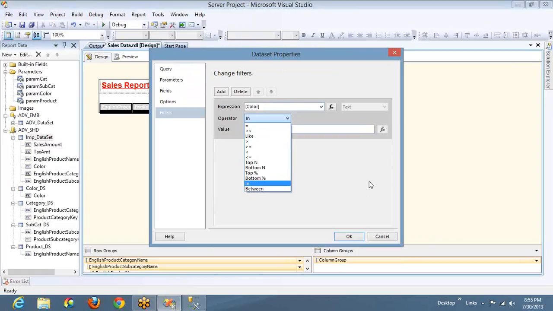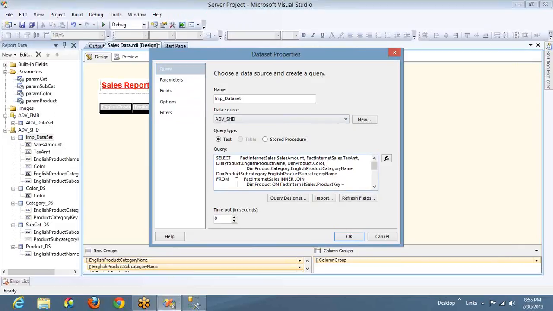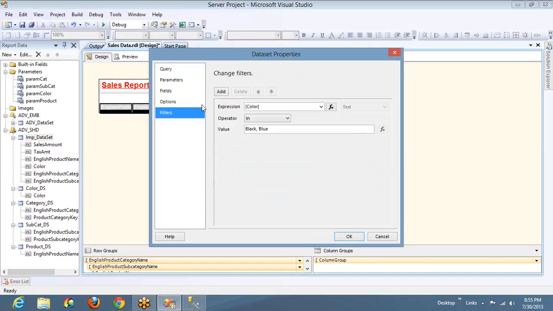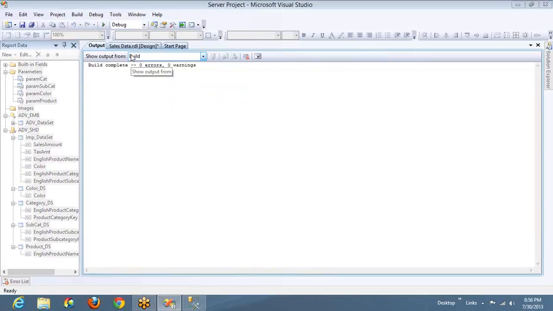Okay, I'll do one thing. I'll make it dynamic. Is it fine? I'll show you how to make it dynamic. What I'm going to do here is make this filter value dynamic. So actually I'm taking this color condition out. If you observe, I'm not filtering. That means I'm not using the parameter to filter color. Agree? And here I'm taking this one out. So that means it will show all the colors even if I select only one color.